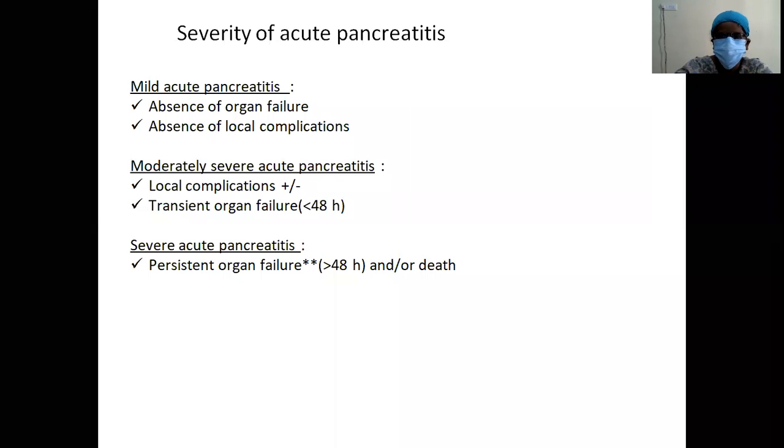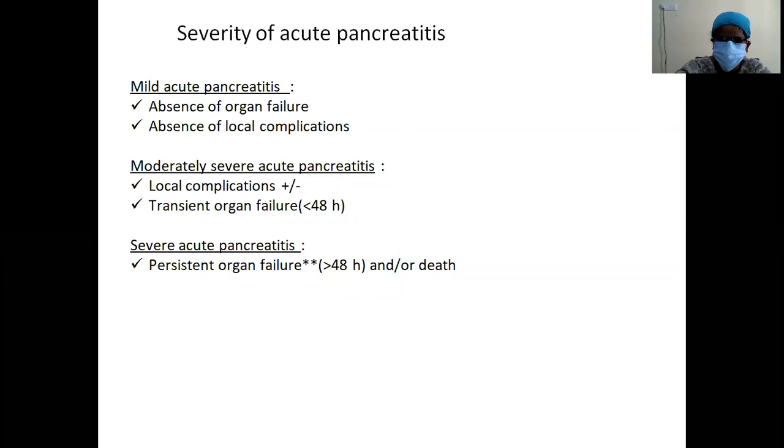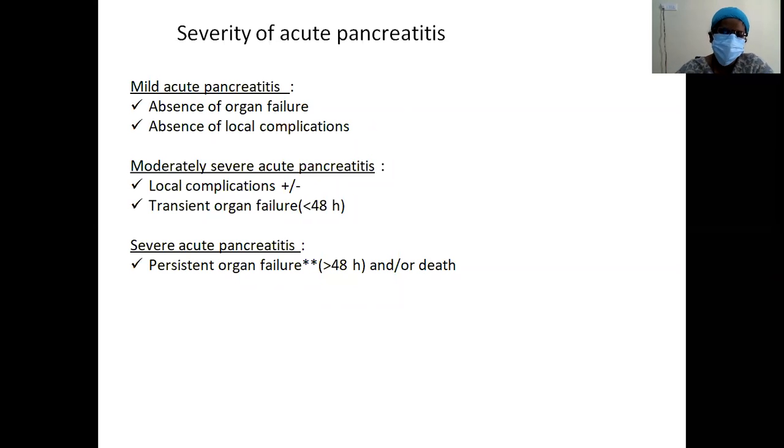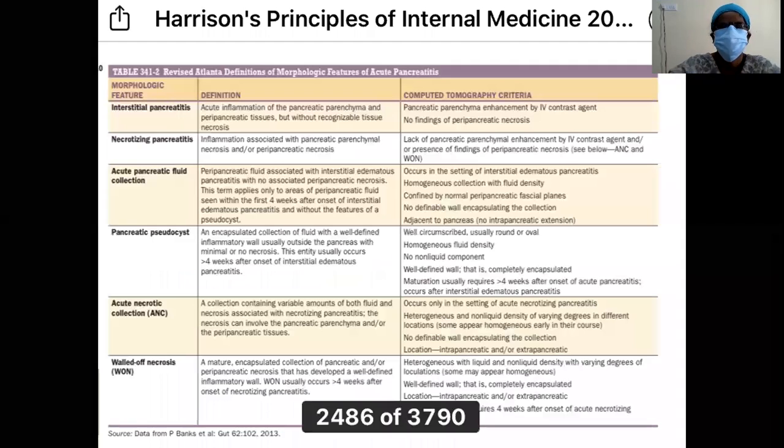Coming to the severity of acute pancreatitis, it can be divided as mild, moderate, and severe. Mild acute pancreatitis means there will not be any organ failure and no local complications. In moderately severe acute pancreatitis, local complications may or may not be there, but there is transient organ failure which lasts for less than 48 hours. Next, severe acute pancreatitis has persistent organ failure, or impending death, presenting for more than 48 hours.